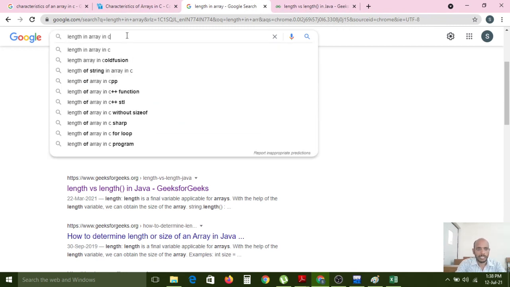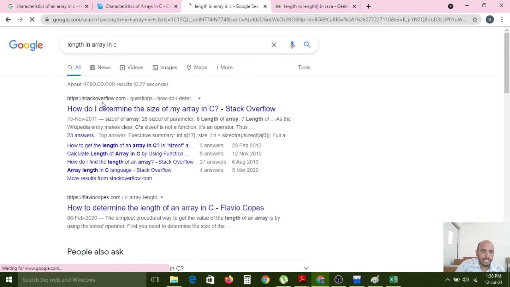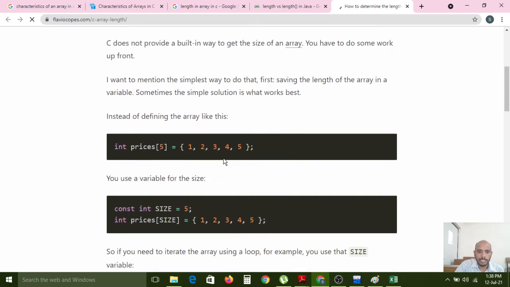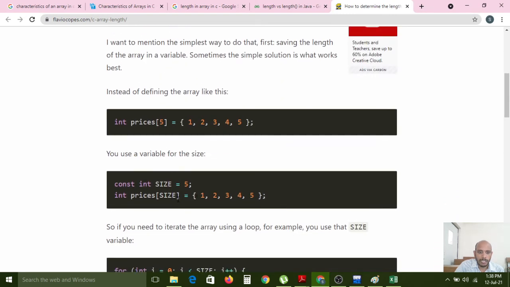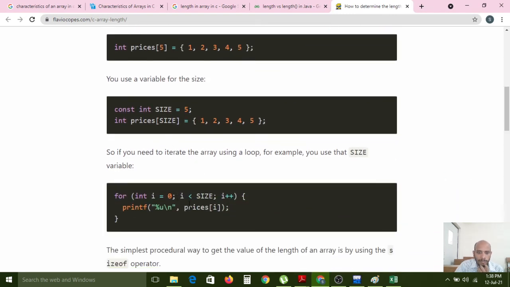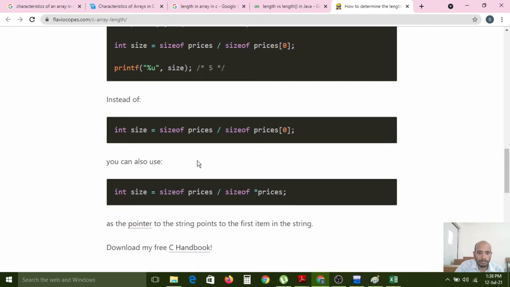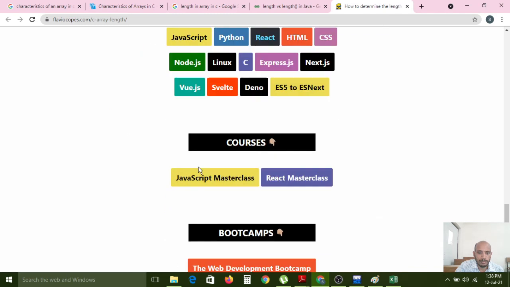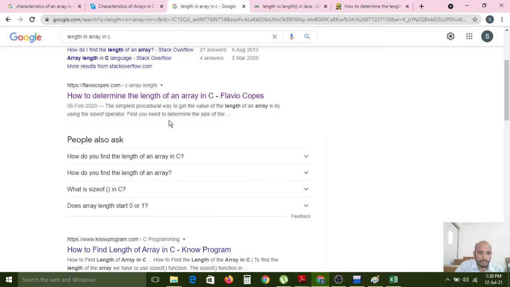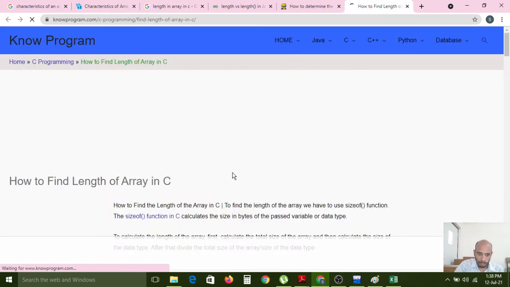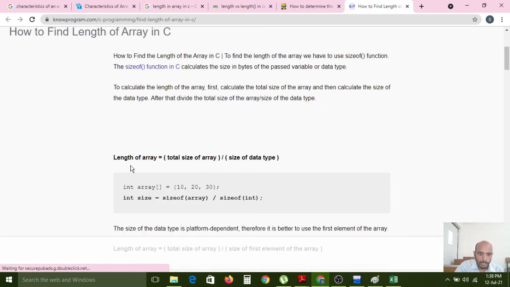In C, how to determine the length of an array? Length of array, total size of array.